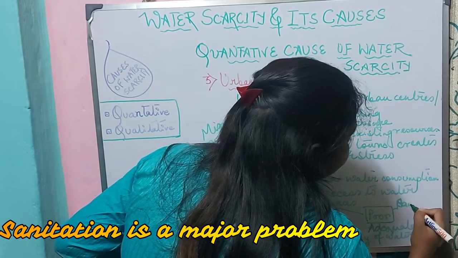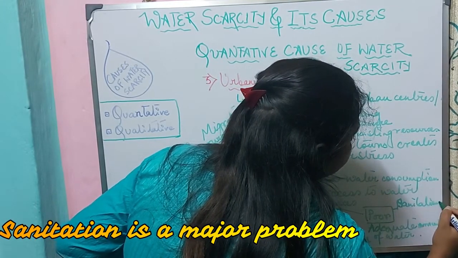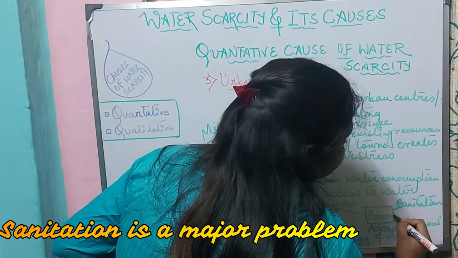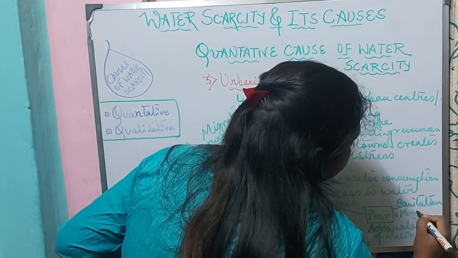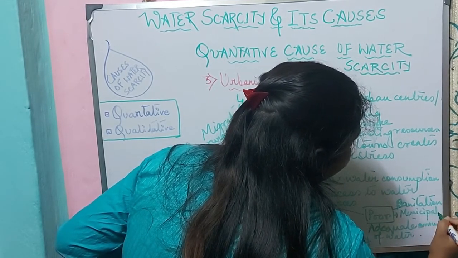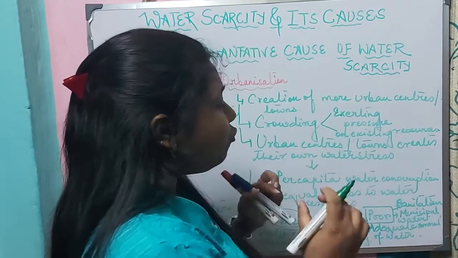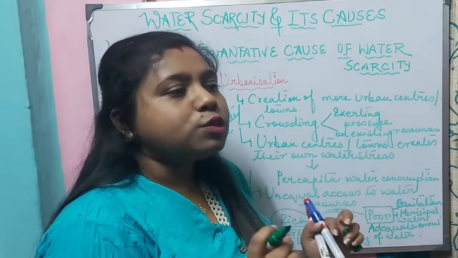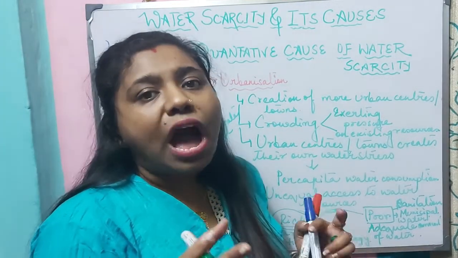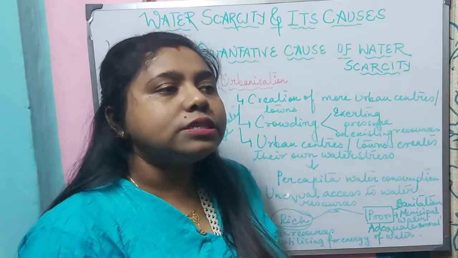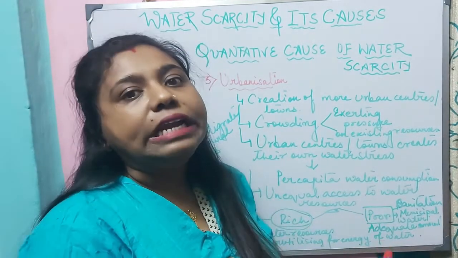Sanitation is a major problem. They are dependent on municipal water, and the supply of water is not regular, and also for just a few hours. So they are dependent on a certain bucket of water for the entire day.